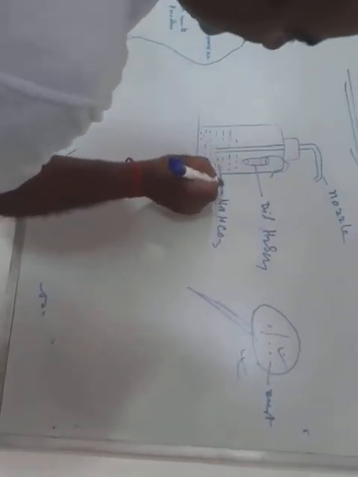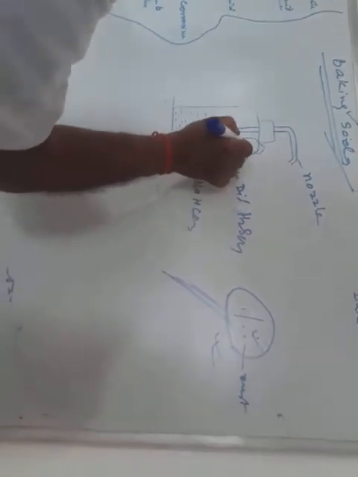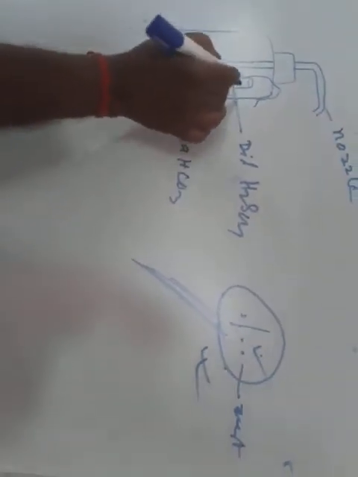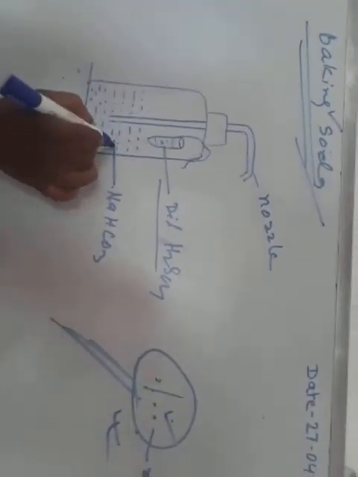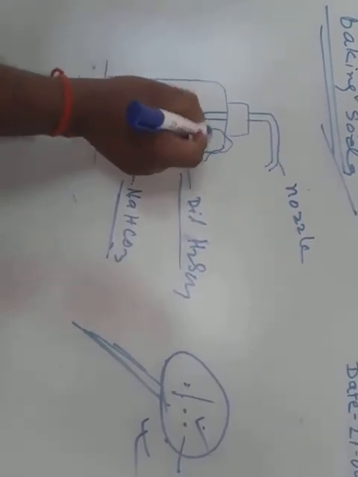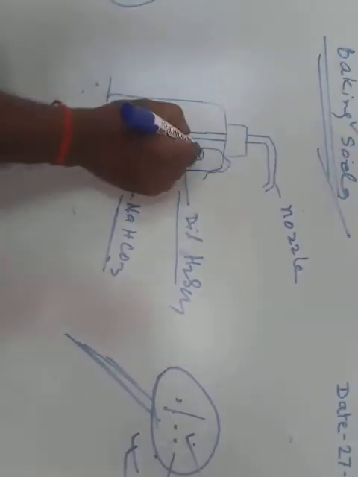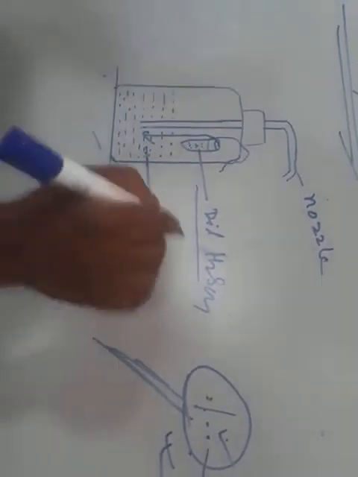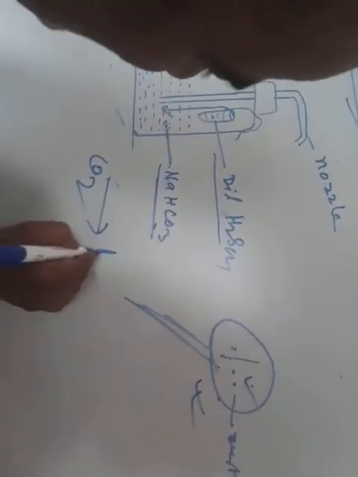And it is mainly used for extinguishing fire. How? Suppose we take sodium hydrogen carbonate in one bottle, with one glass tube. After that, we take one test tube and put some dilute acid in it, and we put the sodium hydrogen carbonate in. When it falls into the acid, a lot of carbon dioxide is formed. This carbon dioxide helps to put out the fire. How?